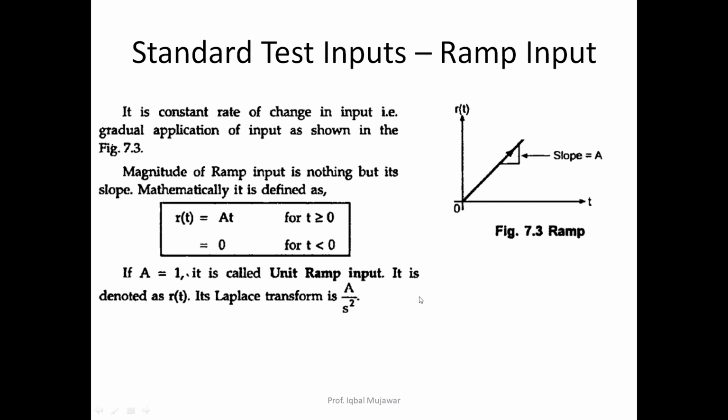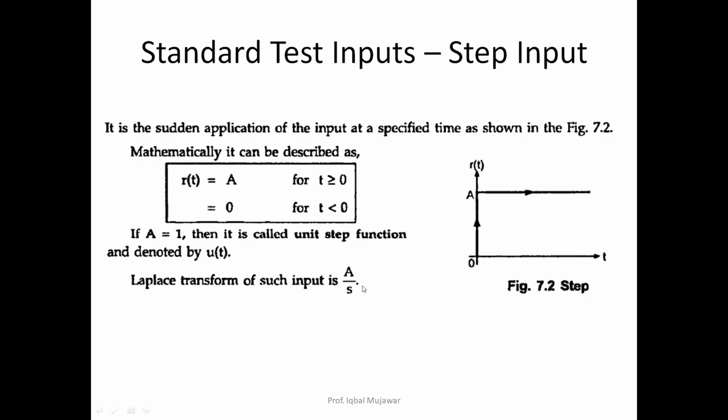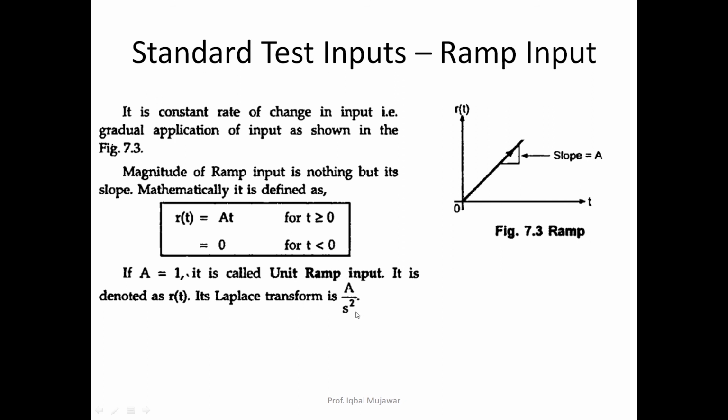The next standard input is the ramp input. It is a constant rate of change in input, that is, gradual application of the input, as shown in the figure. The magnitude of the ramp input is nothing but its slope. When time is 0, the input is 0, but as time increases, the magnitude of the input increases. Because of that, we can write r(t) equals A times t. It is a multiplication by time. As time increases, the magnitude goes on increasing, if time is greater than 0; if time is less than 0, the input is 0. If A is 1, it is called a unit ramp input, and the Laplace transform of this function is A/s squared. Just note it down, we are using this Laplace transform in some derivations. So the step input Laplace is A/s, and the ramp input Laplace is A/s squared.